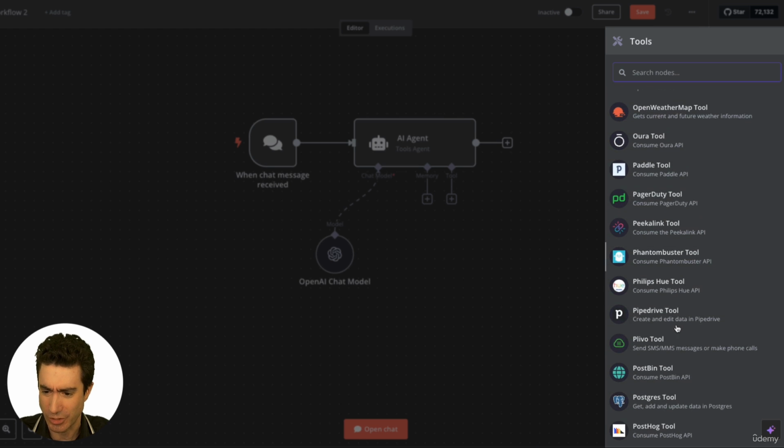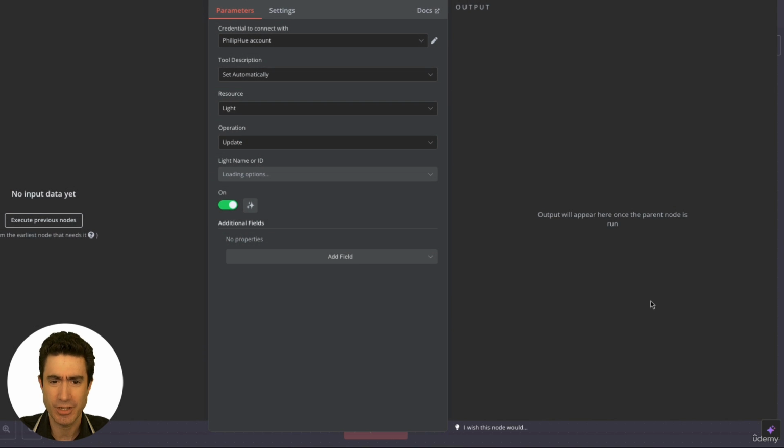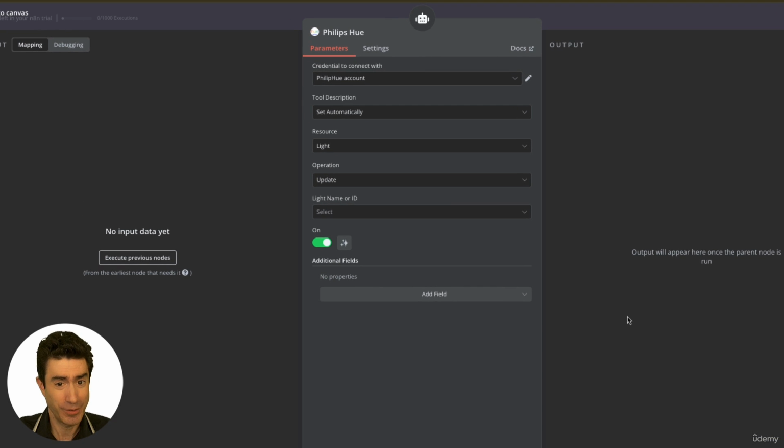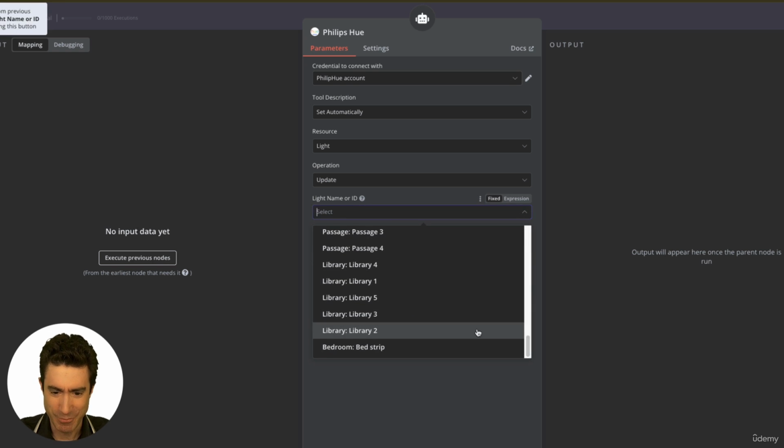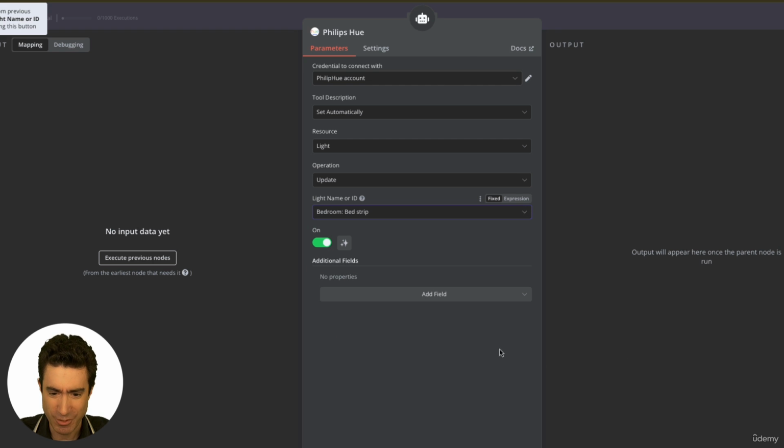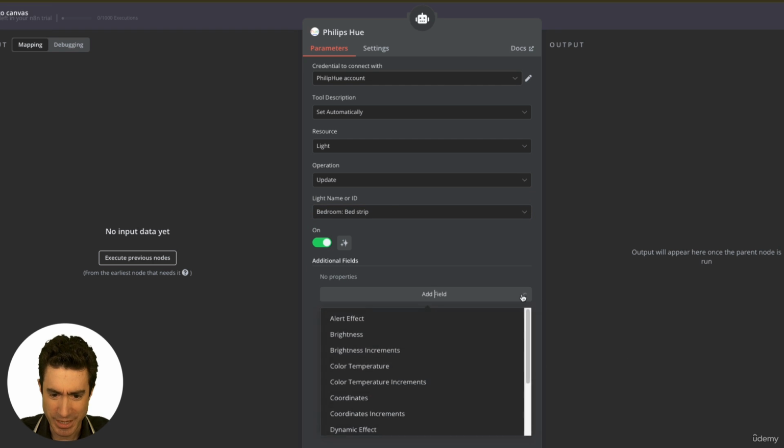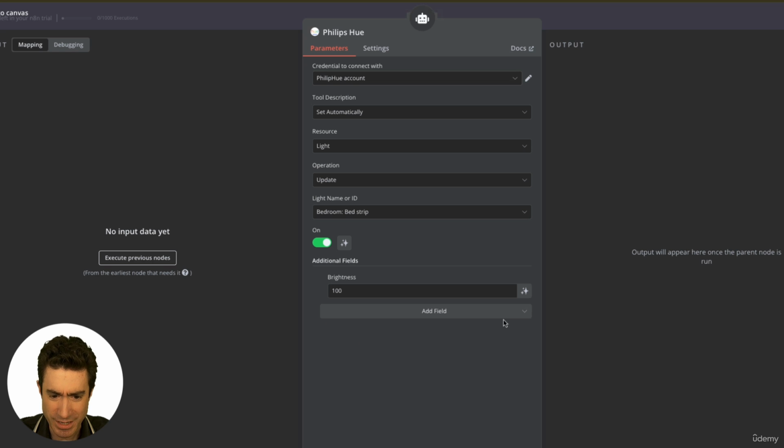Okay, but we're going to go all the way down and we're going to find something here that I just want to show off, which is the Philips Hue tool. I don't know if you know about Philips Hue. It's something which gives you light bulbs, and I have a lot of light bulbs in my apartment here. And we're just going to pick a light bulb, this one here called the bed strip, and we can add a field. We'll say brightness.